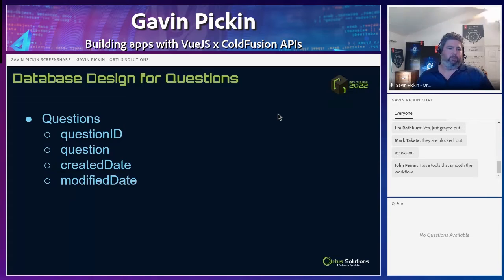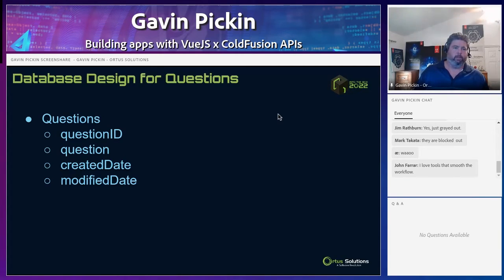And so here's a simple little design. This app isn't too complicated as far as database structure, but for questions, we have a question ID, a question, a created date, and a modified date. Nothing too fancy.